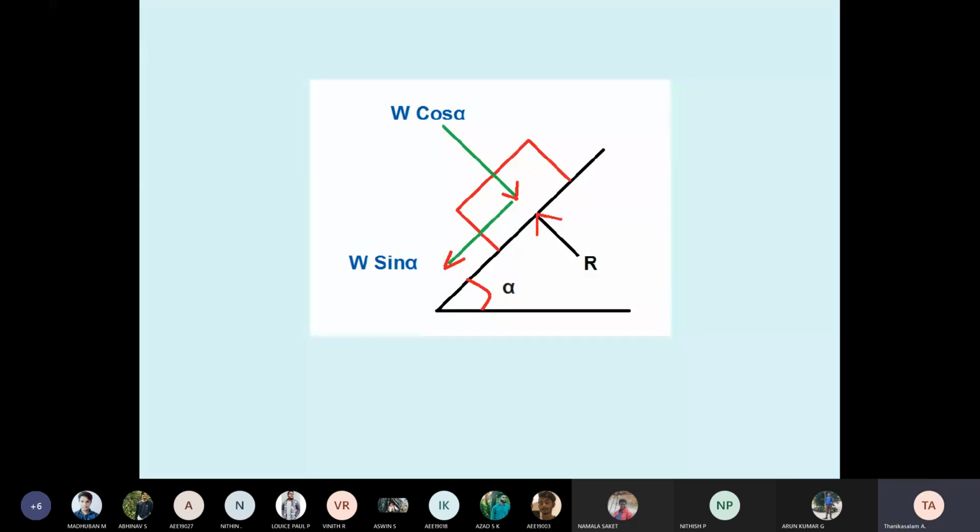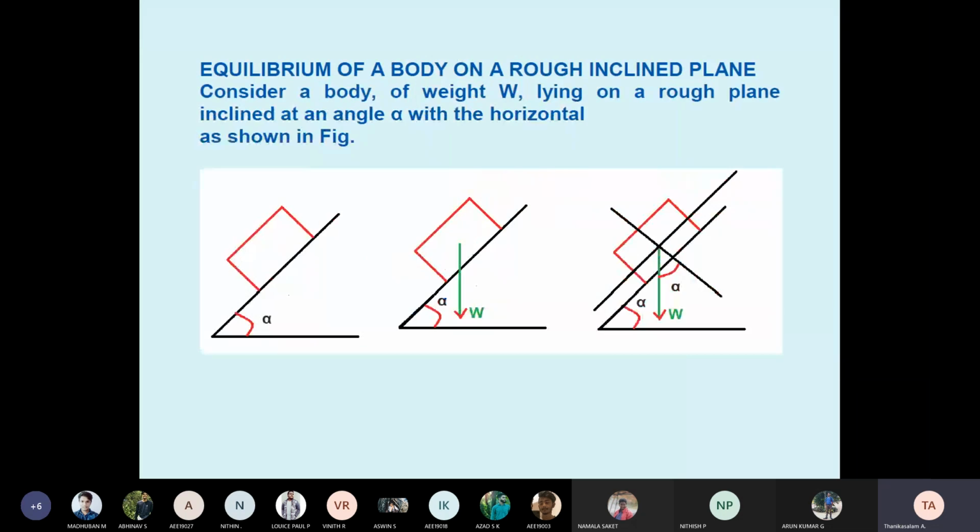Previously we have drawn the weight acting only vertically downward. Why had I taken it vertically downward? Because the surface is horizontal. Now the surface is inclined, so we want components. That's why we drew the XY axis with respect to the inclined plane. Students, with respect to the inclined plane, I drew the XY axis. Therefore, W, the angle theta, alpha.